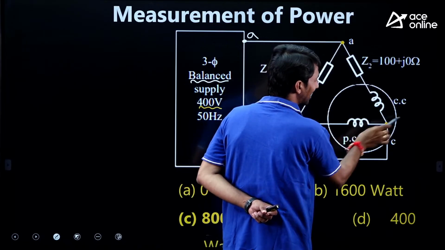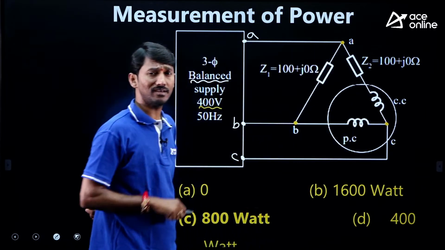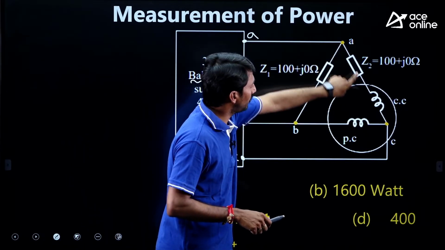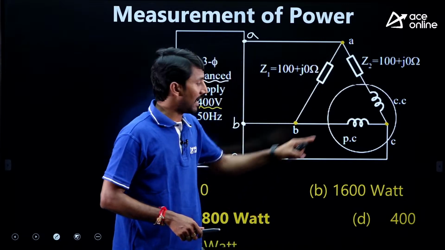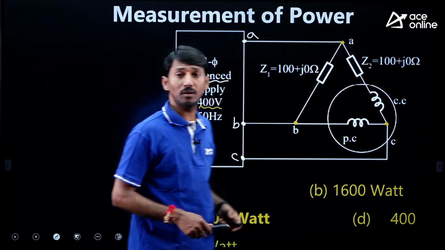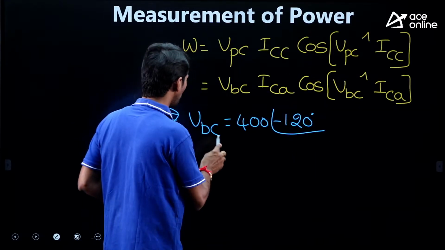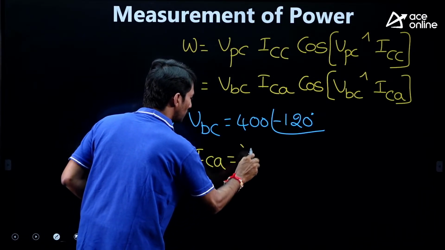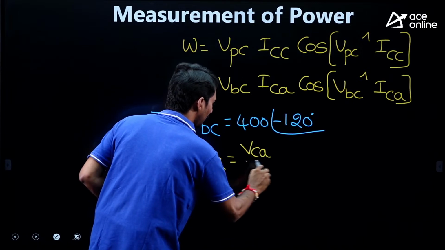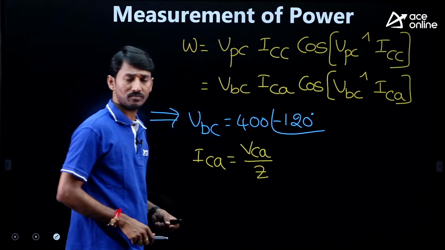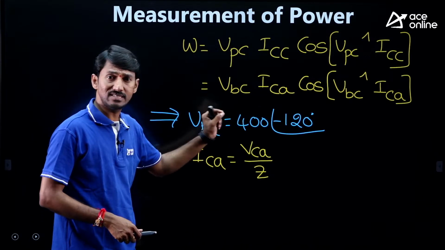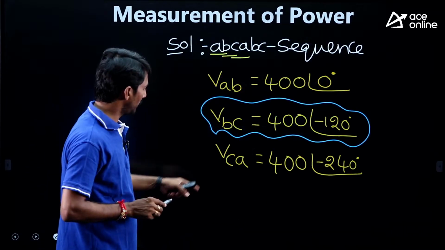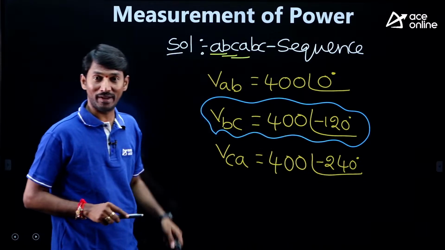Current coil impedance is neglected. So therefore, ICA is equal to VCA by Z. What is VCA? Check it here. 400 at an angle minus 240.